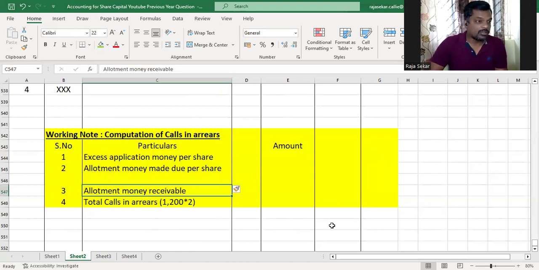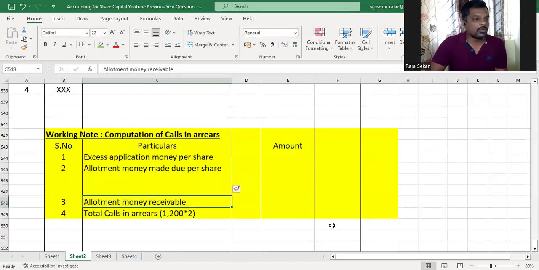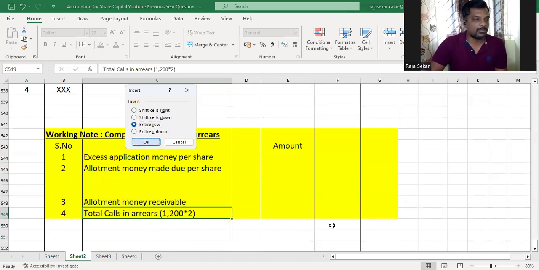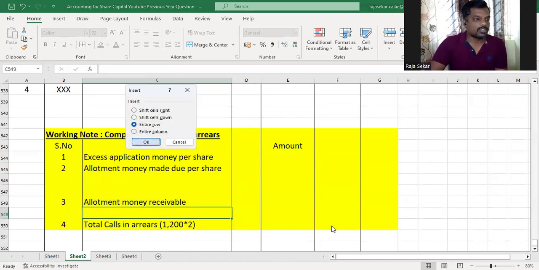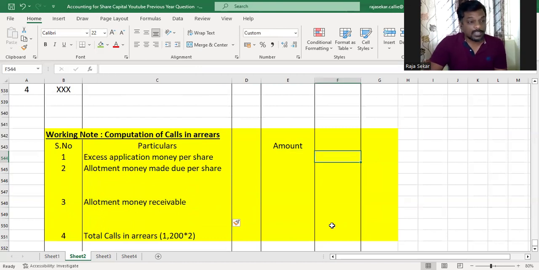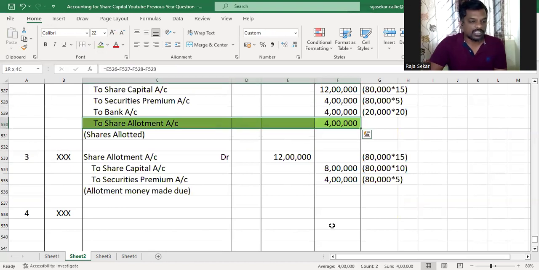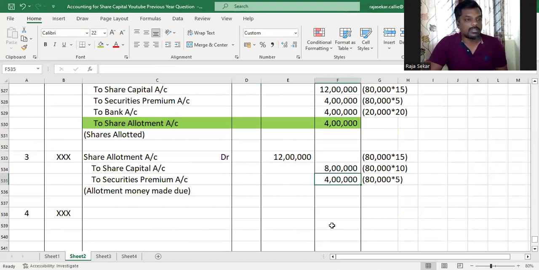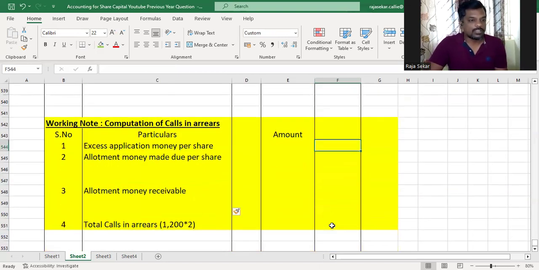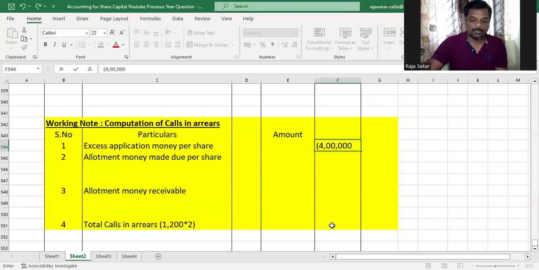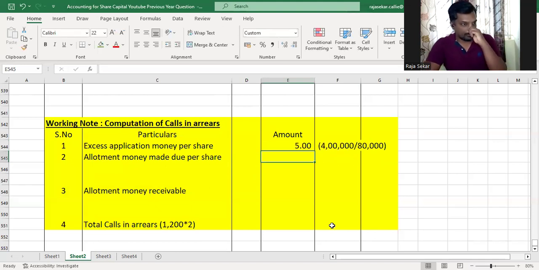Whenever there is premium involved, we will divide the amounts due and amount receivable into say a share capital portion and securities premium portion. Now, excess application money per share is what, my dear children? Whatever excess application money was there to be adjusted against allotment, which is 4 lakh in this question, divided by the total number of shares that were allotted on pro-rata basis, which is 80,000. So 4 lakh divided by 80,000, which is 5 rupees.